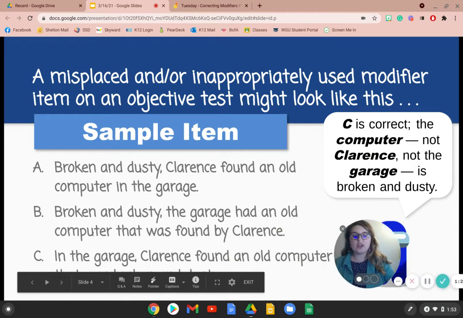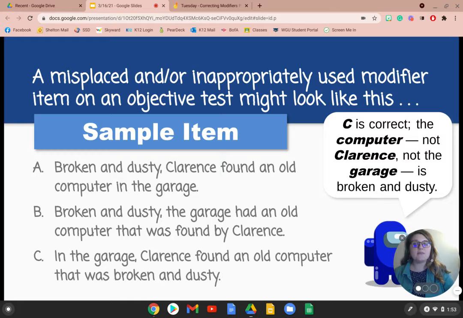When you're working on misplaced modifiers, a misplaced or inappropriately used modifier item on an objective test might look like this, where they give you 3 examples. A, broken and dusty, Clarence found an old computer in the garage. B, broken and dusty, the garage had an old computer that was found by Clarence. And C, in the garage, Clarence found an old computer that was broken and dusty. All 3 sentences are essentially saying the same thing, but 2 of them are misplaced modifiers because they're confusing.